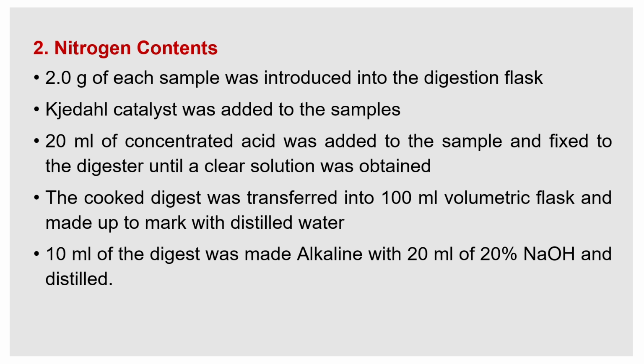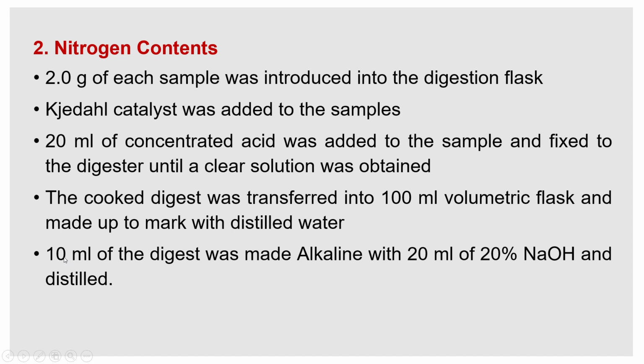So we take 2 grams of sample, add the Kjeldahl catalyst and 20 ml of concentrated acid, and allow them to digest in a digester. Only 20, 21, maximum 22 ml will be there. That we then transfer into a conical flask or a standard flask, and add water to make it 100 ml.